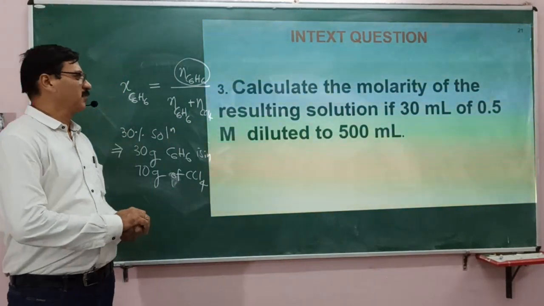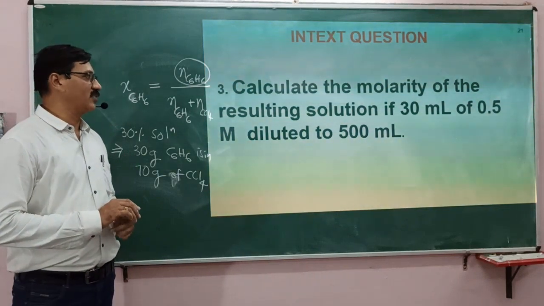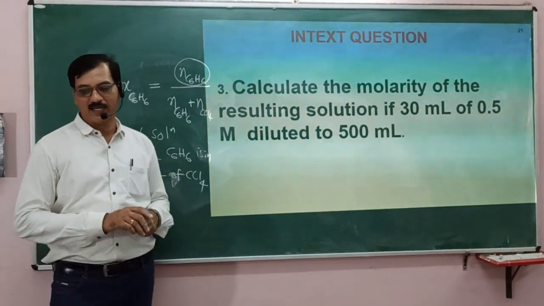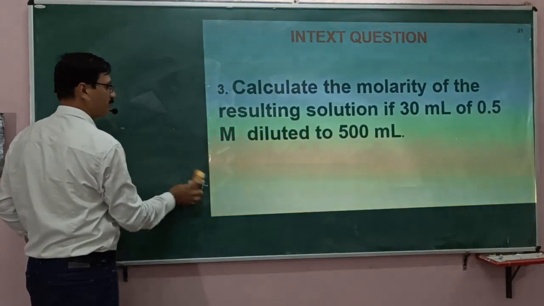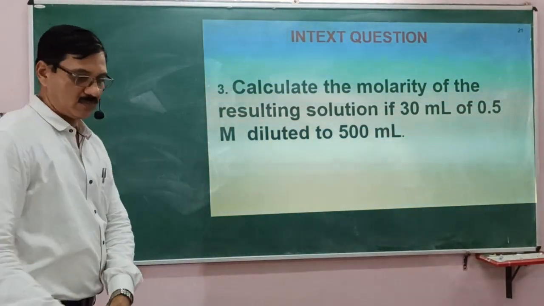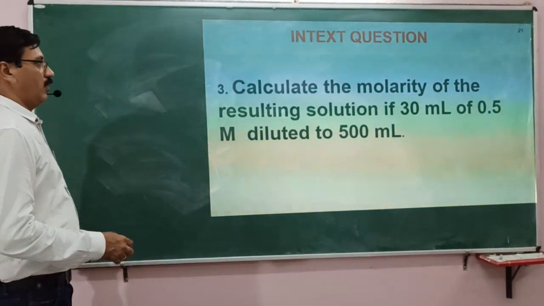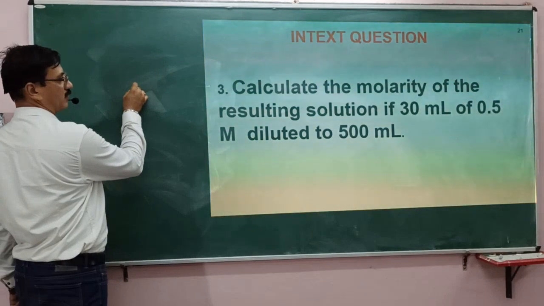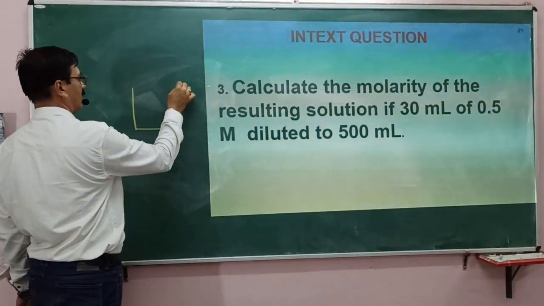Now another question, it's interesting. Calculate the molarity of the resulting solution if 30 ml of 0.5 M H2SO4 is diluted to 500 ml. So it's like a real life situation. Now, you have 30 ml of 0.5 M solution of H2SO4. It is not mentioned there, but it is to be understood.